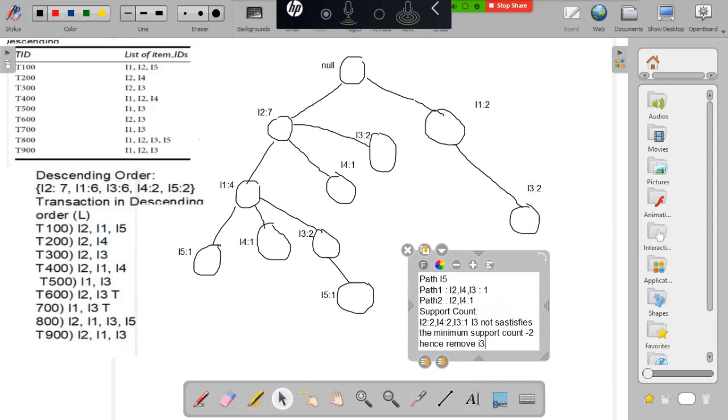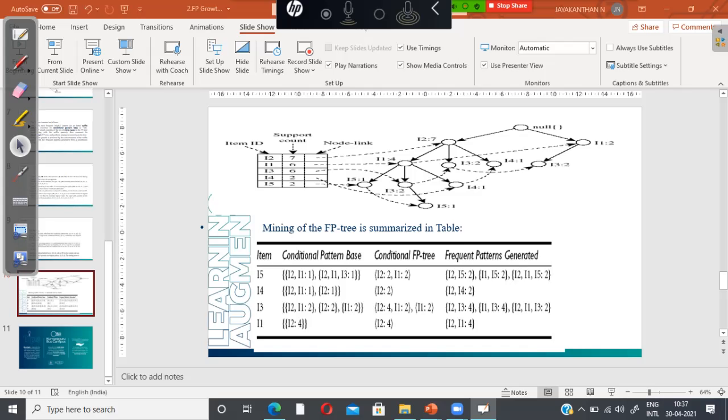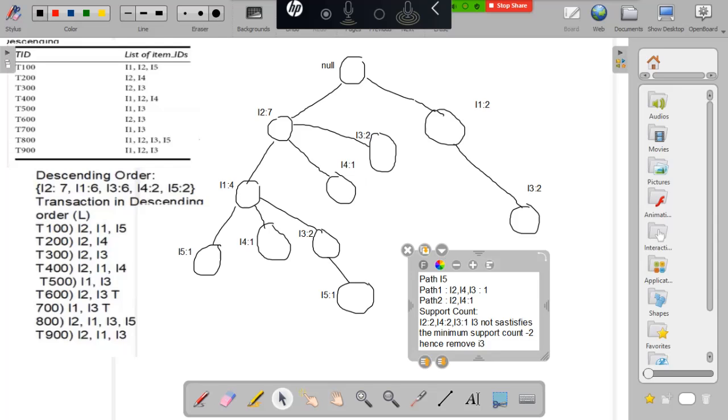Back to the tree, here we have I2, I1, and I2, I1. I'm taking the paths for I5. Path of I5 means I2, I1, sorry, not I4, it is I1. Likewise I2, I1, I3 and I2, I1. I have two paths.